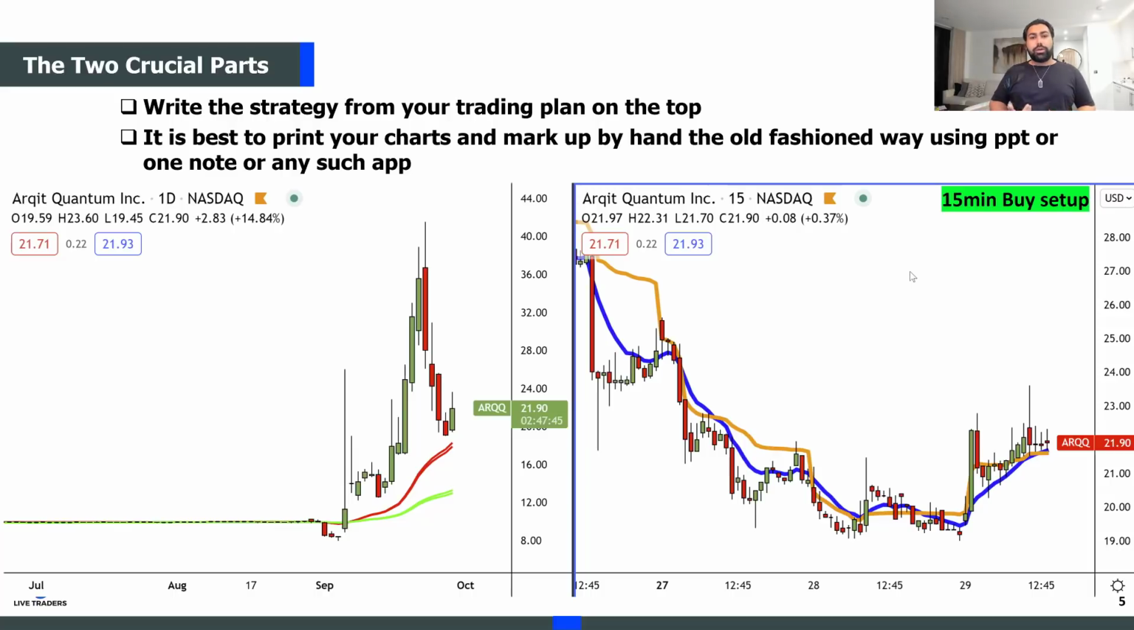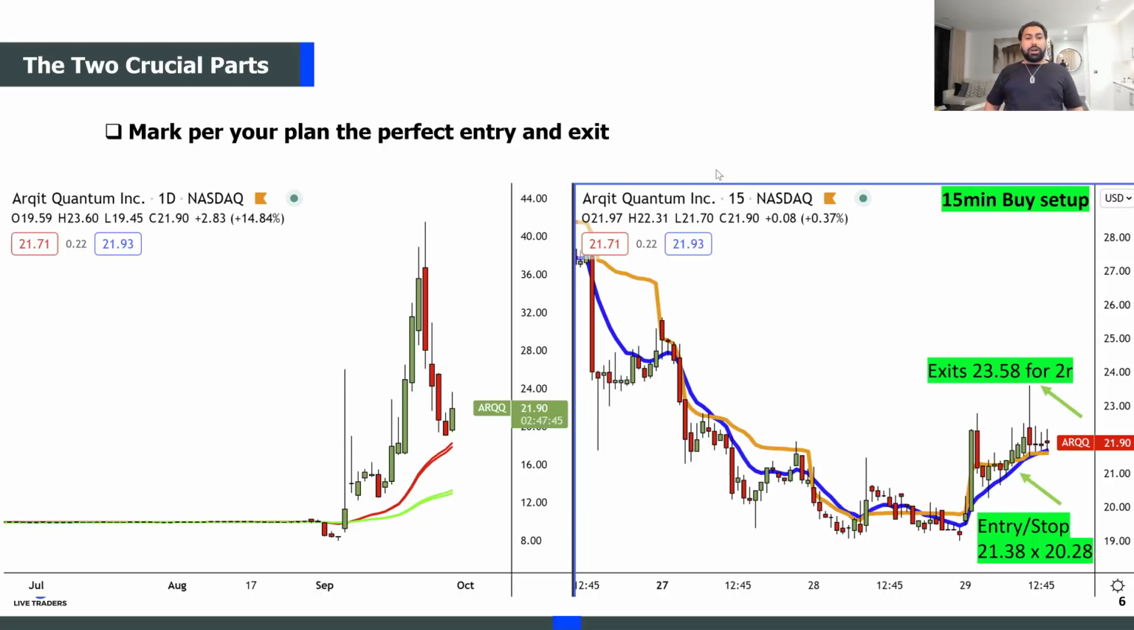I don't do that anymore because, as I said, I'm happy with my profitability and I'm content with where I'm at, but I still conduct these trade reviews on an ongoing basis. But instead of actually printing it out, I do it on Notepad or OneNote, apps like that. But I do believe if you're a new trader, you should, at least for a few years, print them out and mark them by hand. So as you can see here, the trade that I took on this stock ARQQ was based on a 15-minute buy setup, and I wrote down the strategy right on the top, okay?